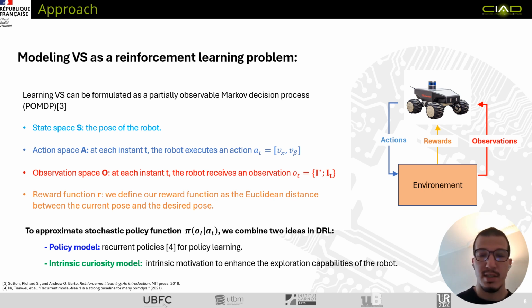To approximate this stochastic policy we combine two ideas in deep reinforcement learning: a policy model where we use recurrent policies for policy learning, and an intrinsic curiosity model where we use intrinsic motivation to enhance the exploration capabilities of the robot.